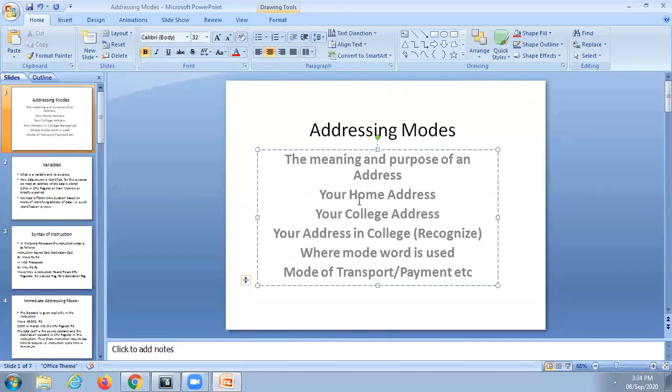Object means it may be a variable, or a person, or anything. Here, in our case, we are dealing with the subject of computer architecture and organization.